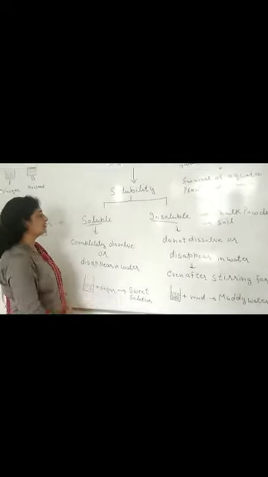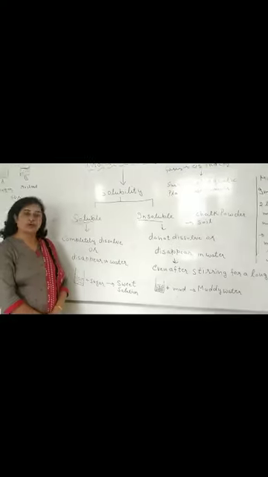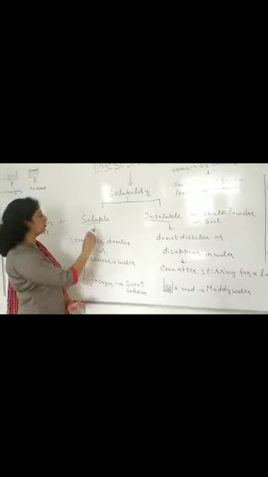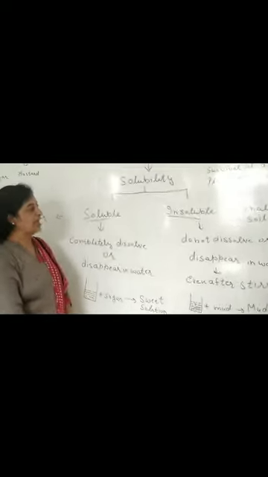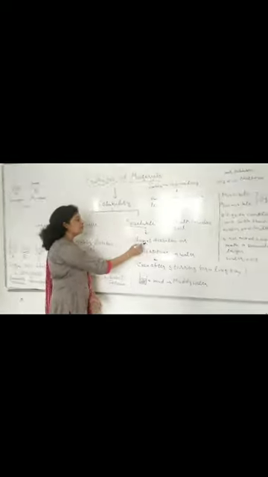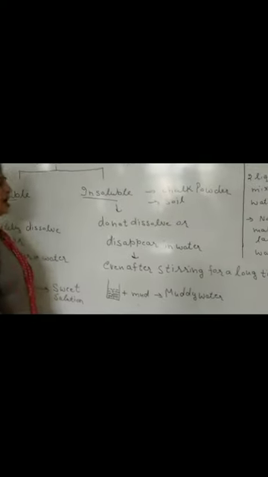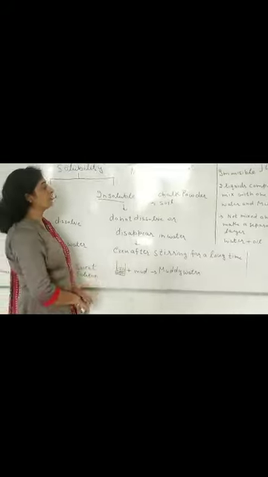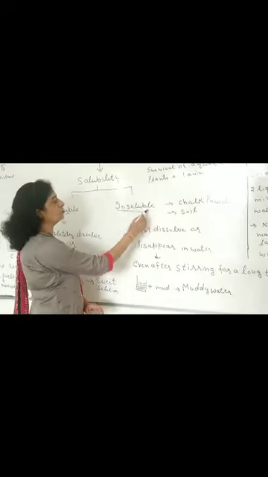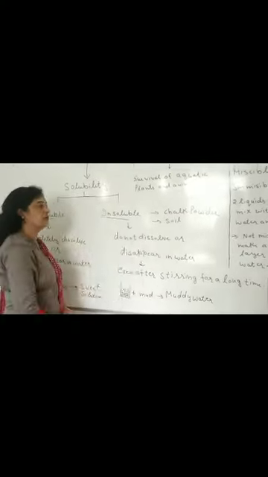Those materials which completely dissolve or disappear in water are known as soluble materials, like sugar and salt, and those which do not dissolve or disappear in water even after stirring for a long time are known as insoluble materials. For example, chalk powder and soil.